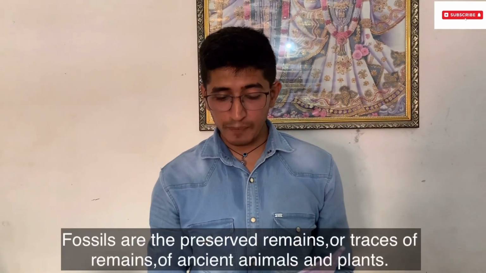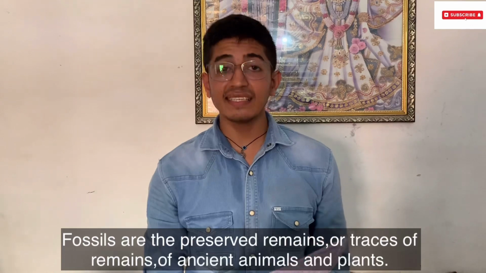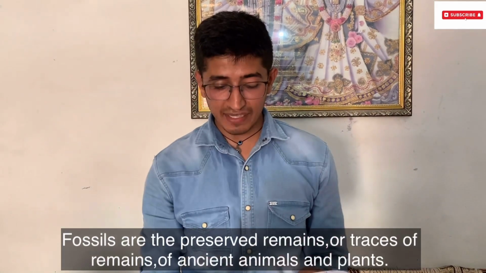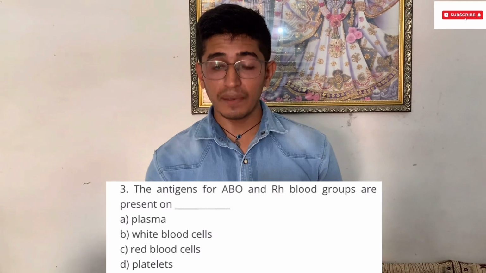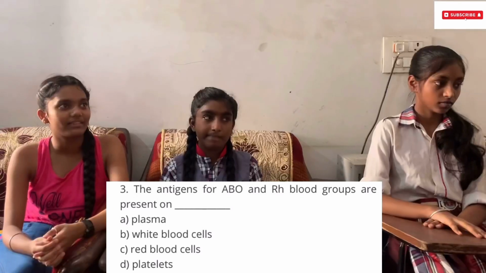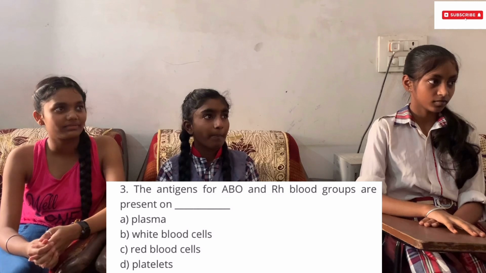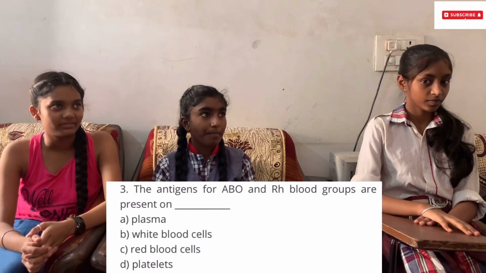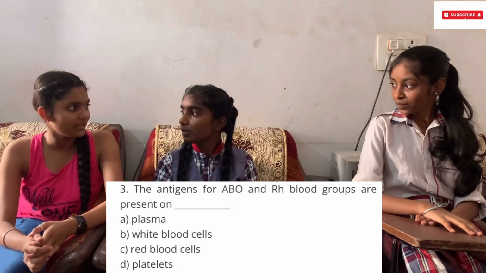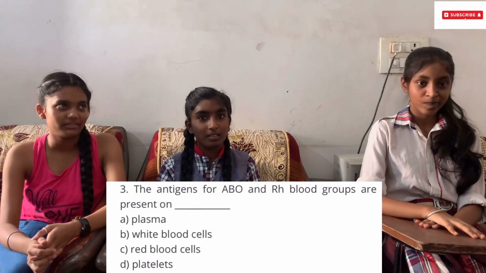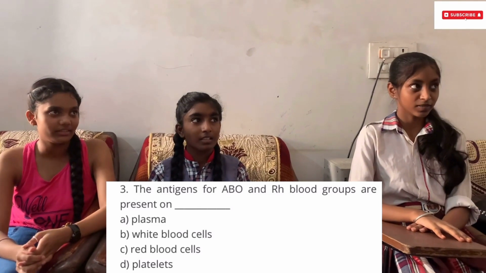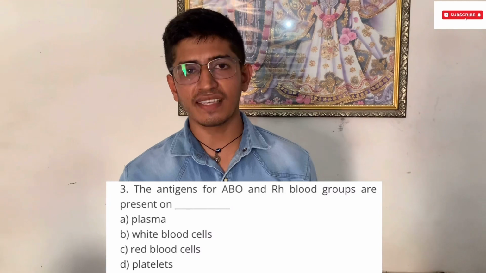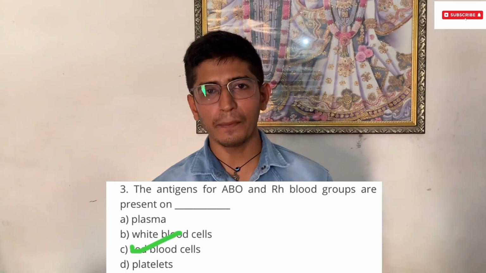Actually, fossils are the preserved remains or traces of remains of ancient animals and plants. And the next question goes to team B. The antigen for ABO and RH blood groups are present on. And the options are A, plasma, B, white blood cells, C, red blood cells, D, platelets. RBCs. It means option C. Yes. Option C, red blood cells, is the correct answer. Give them a huge round of applause.